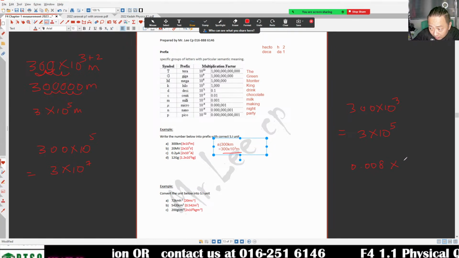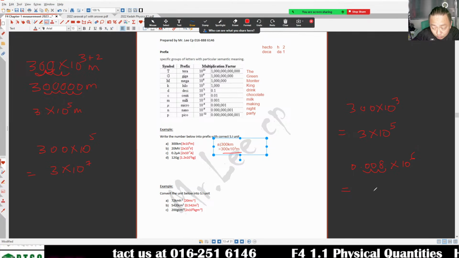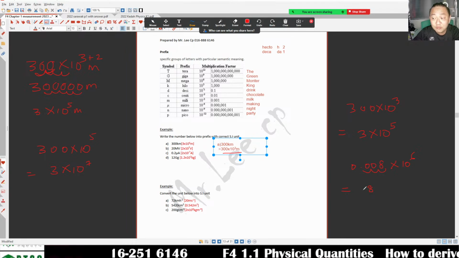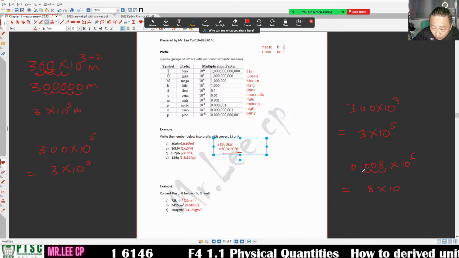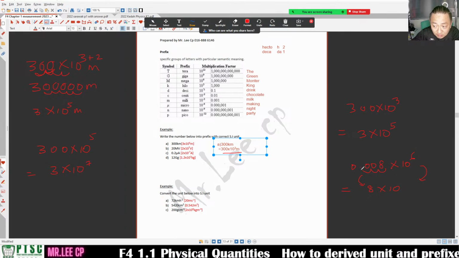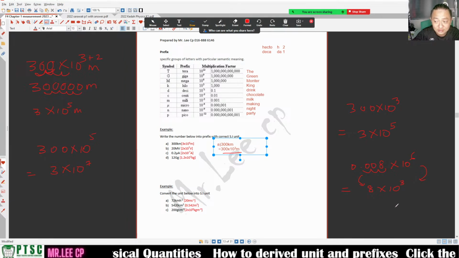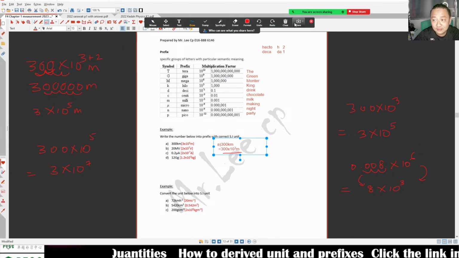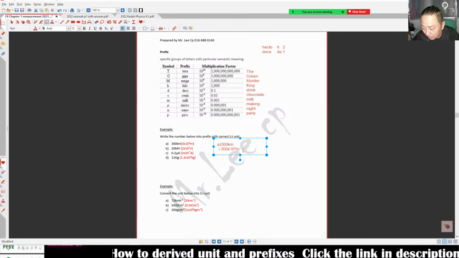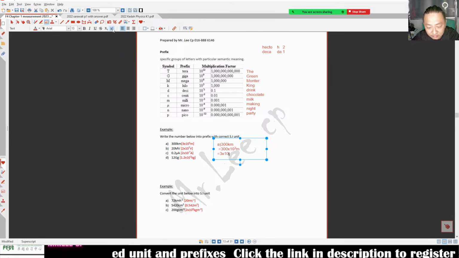Let's say 0.008 times 10 power 6. You move 3 places from 0.008, small number becomes big number, right? So this one becomes big, so the power has to become small. Meaning you have to minus. Minus how many? 1, 2, 3. 3 decimal places here. You minus 3. 6 minus 3 leaves 3. Okay, I go through very fast. So this will be equivalent to 3 times 10 to the power of 5. That's all in meter.